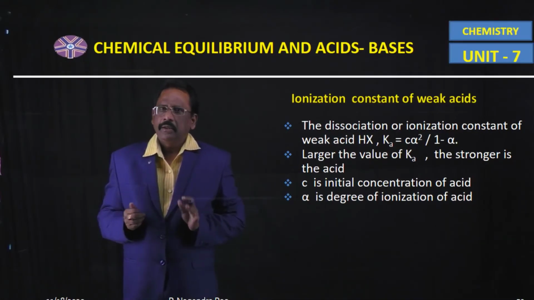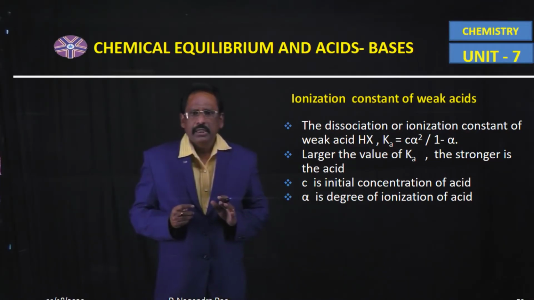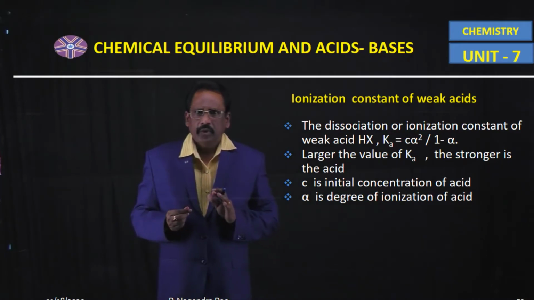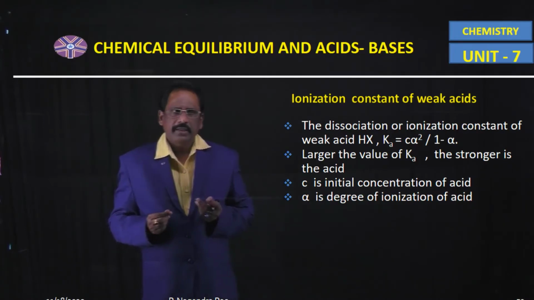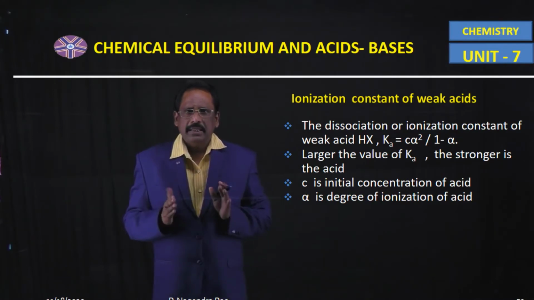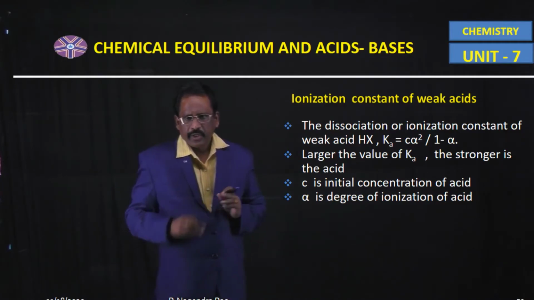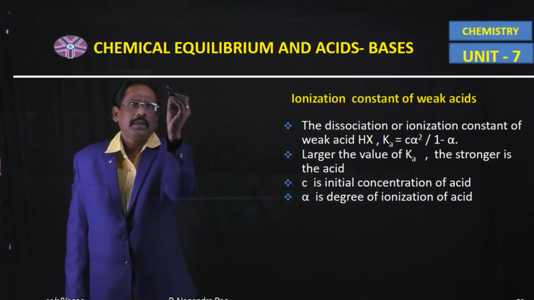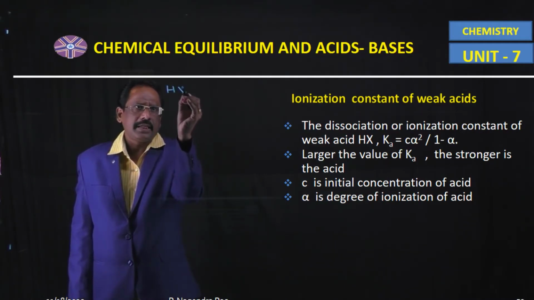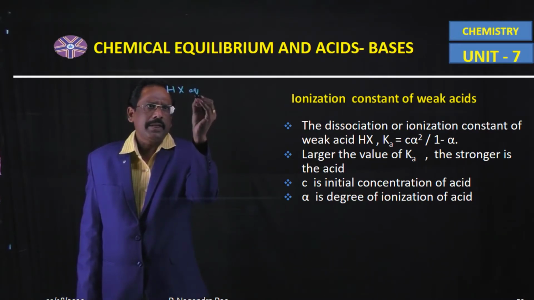Now, the next topic is the ionization constant of weak acid. According to Arrhenius acid-base theory or Bronsted acid-base theory, for a weak acid, dissociation is very slow. For example, the representation of a weak acid is HX in aqueous medium.